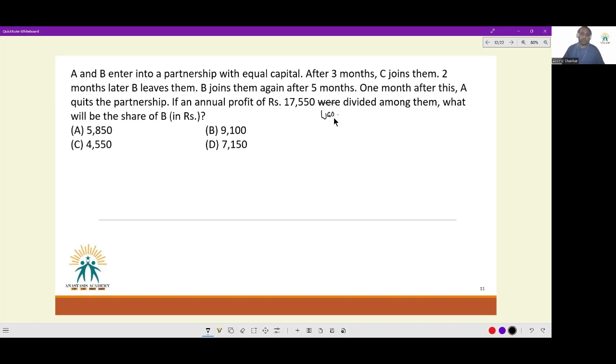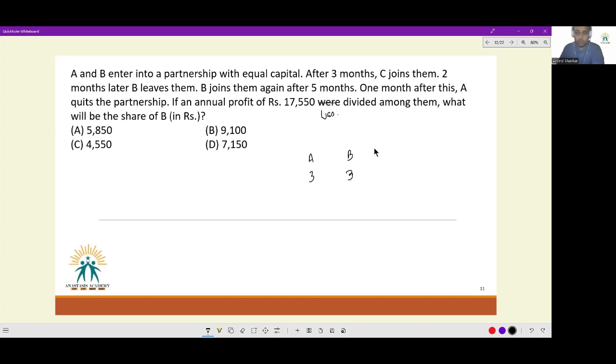So again, pay attention. We have not been given any information about capital investment of C. So what we have to assume for this question is A, B, C invested equal amount of capital. The amount that each person has invested is not a factor. The only factor we will consider is the period for which their investment is in play. Initially, for the first 3 months, A and B were invested. A was invested for 3 months, B was invested for 3 months.